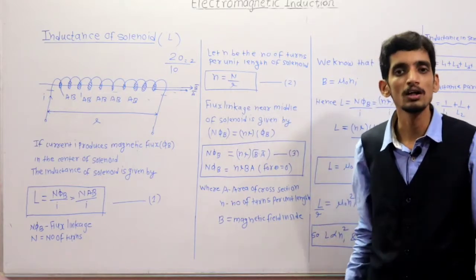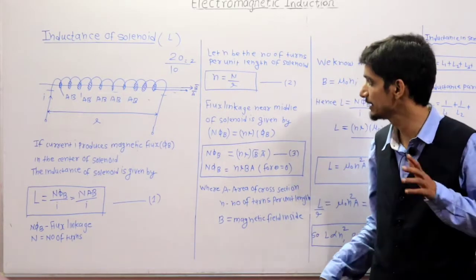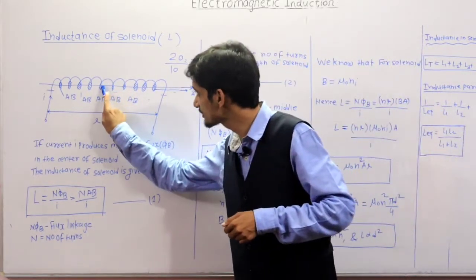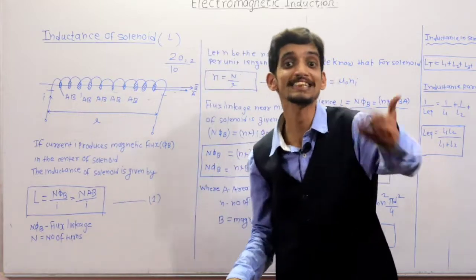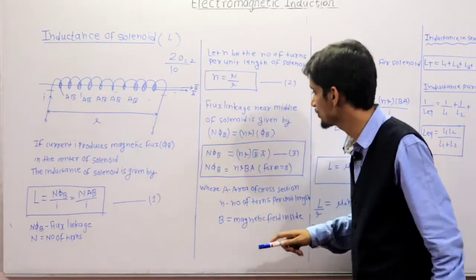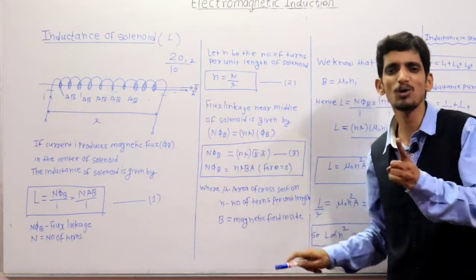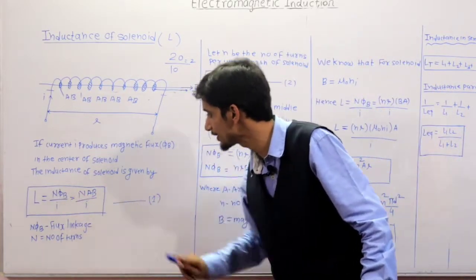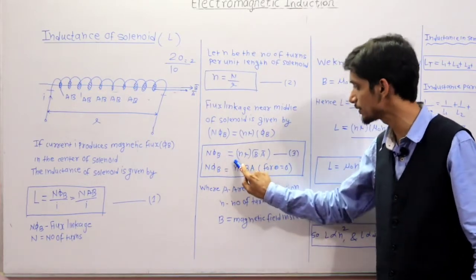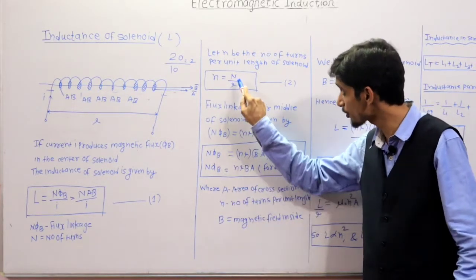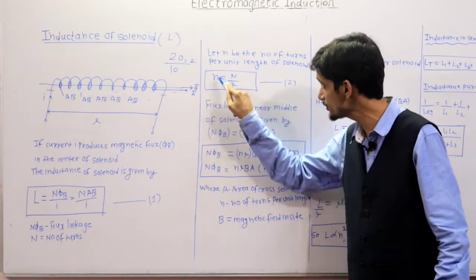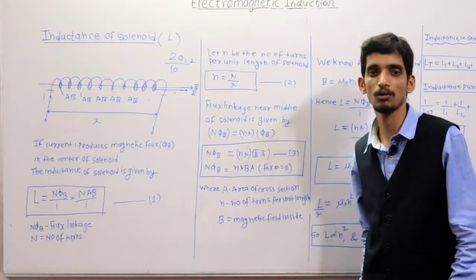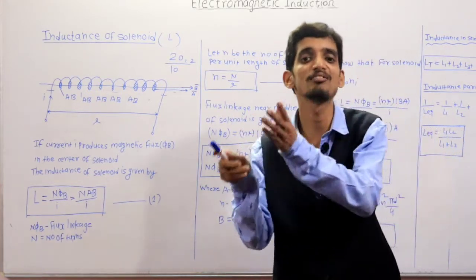This is equation number 2, number of turns per unit length of solenoid. Clear? Now, flux linkage near the middle of the solenoid. Flux linkage near the middle of the solenoid is maximum, and that flux linkage is actually N phi B, because we want to determine the self inductance. So we want to determine this flux linkage. That's why this N phi B, with capital N equal to n into L from equation number 2, is n L times phi B, and phi B is actually B vector dot A vector. It is the magnetic flux.